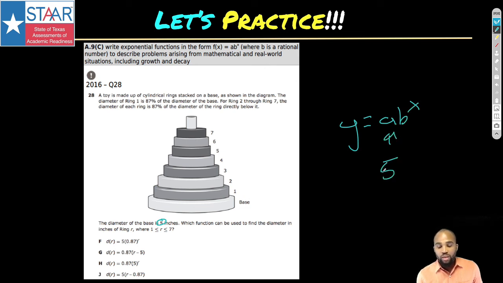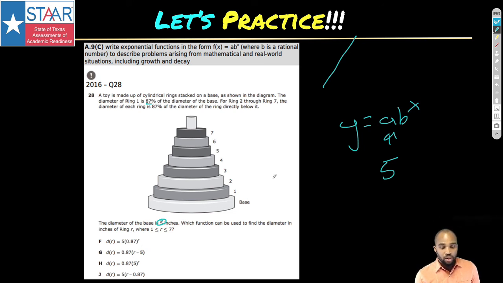Now I'm going to reiterate that this is exponential because on the test, it's not going to say that. It's not going to say, hey, this is exponential. You're going to be wondering, is this a linear equation, quadratic? Is this math stuff? No, look, they said 87% for the first one, and for 2, for 3, 4, every single time it's going down at the same percentage rate. Don't confuse that with a line that moves at the same slope, like up 3 over 4. Notice that we're dealing with percentages now, the same rates that it's moving.